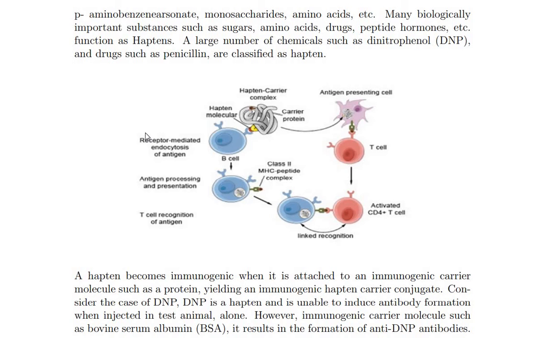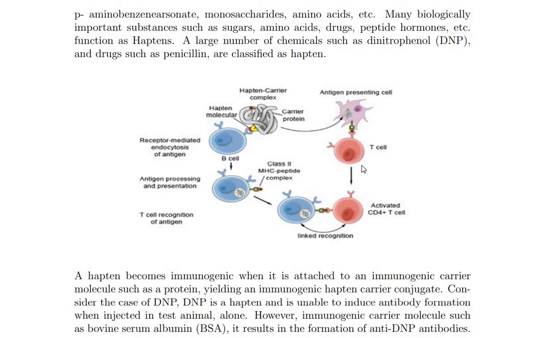So hapten is the extra booster of the immunogenic process, antigen antibody complex lo, immunogenic process lo it extra booster ga, so like the sugars or amino acids, drugs and peptide hormones. Most used example of the haptens is bovine serum albumin. So this is a diagram of the haptens.